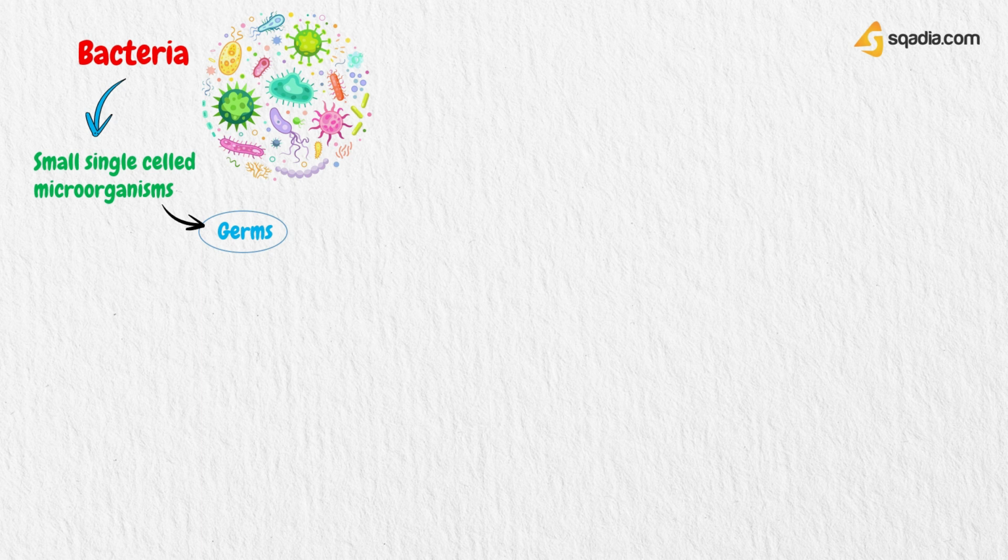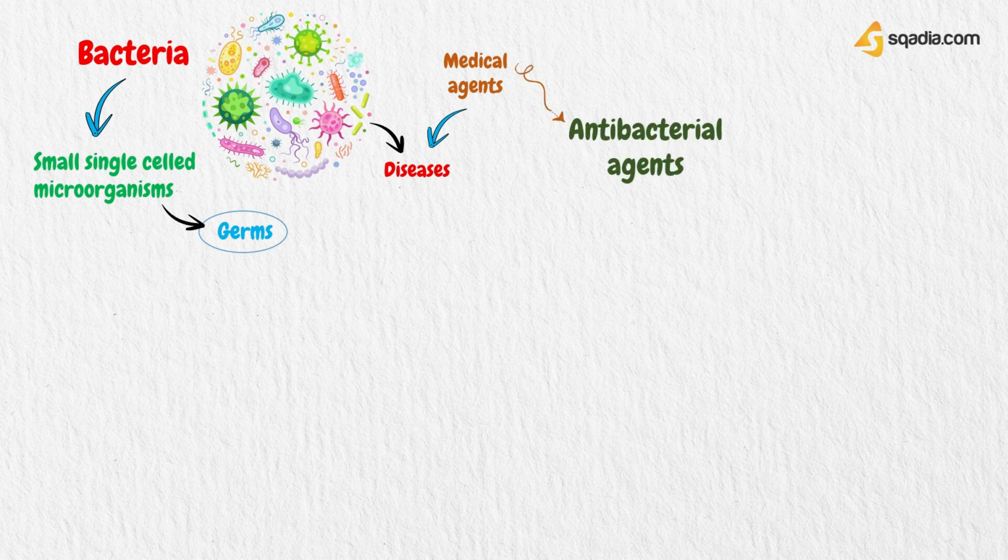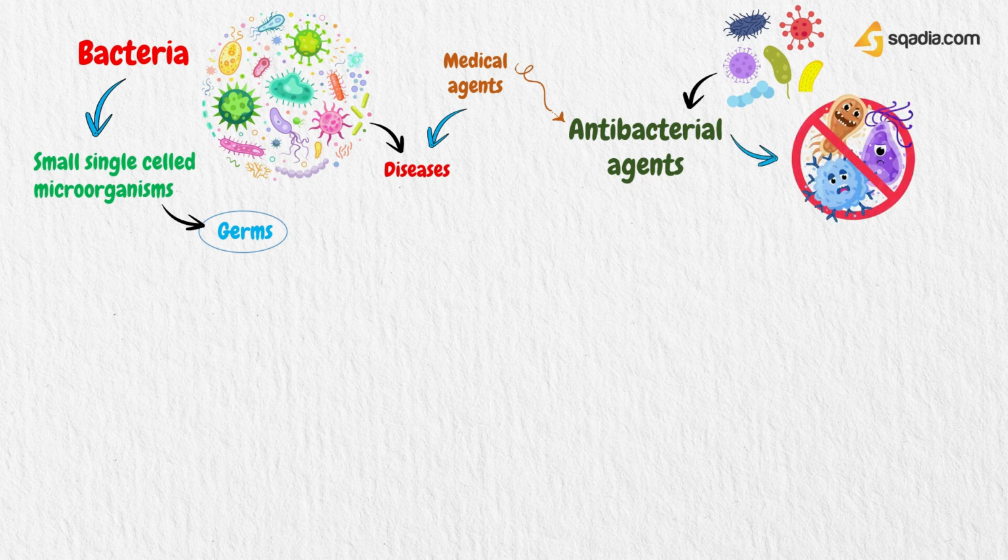But despite their importance, they also cause various diseases to living beings. To cure those diseases caused by bacteria, many medical agents are employed. These agents are called antibacterial agents or antibiotics. Antibiotics are substances that are derived from various species of microorganisms and are capable of inhibiting the growth of other microorganisms when administered in small concentrations.